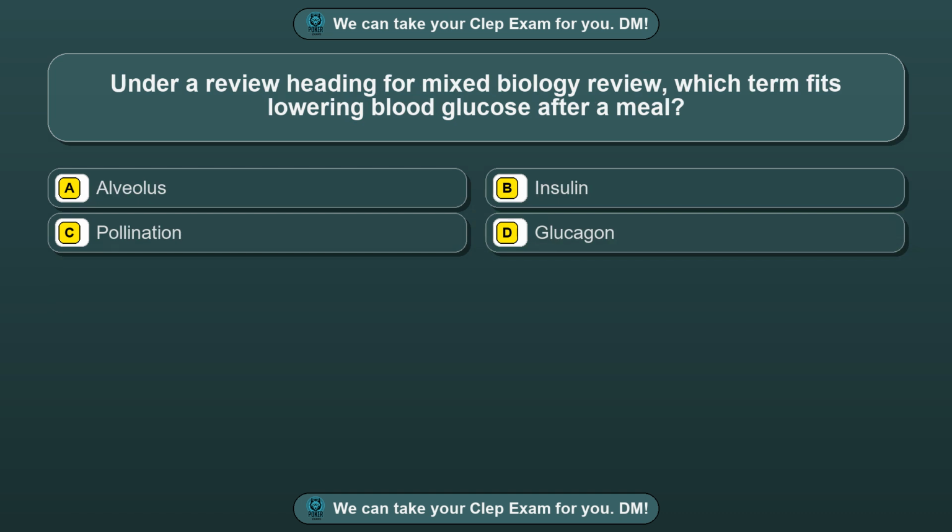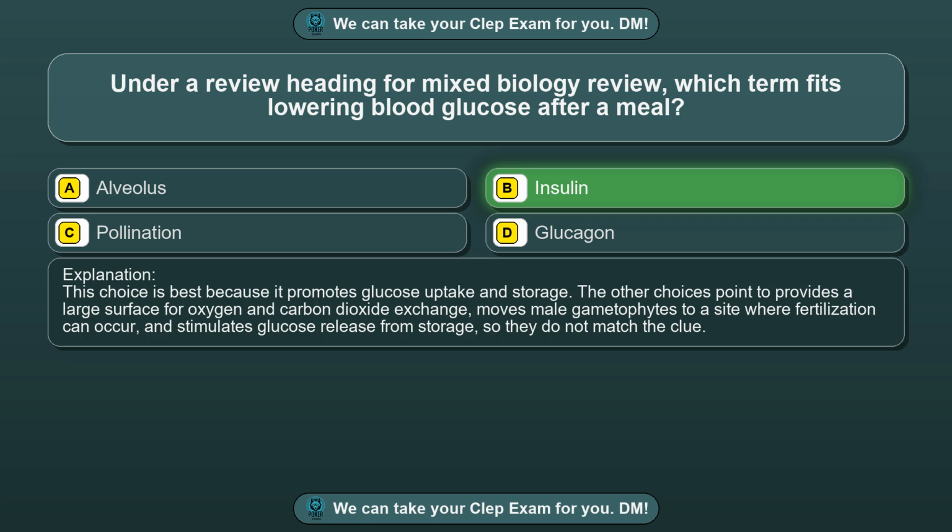Question 33. Under a review heading for mixed biology review, which term fits lowering blood glucose after a meal? Option A, alveolus. Option B, insulin. Option C, pollination. Option D, glucagon. The correct answer is option B, insulin.